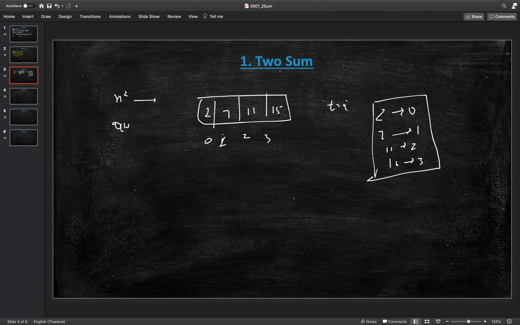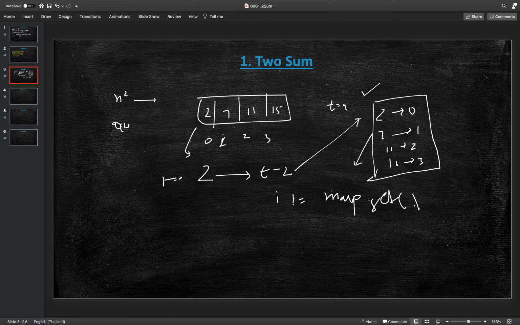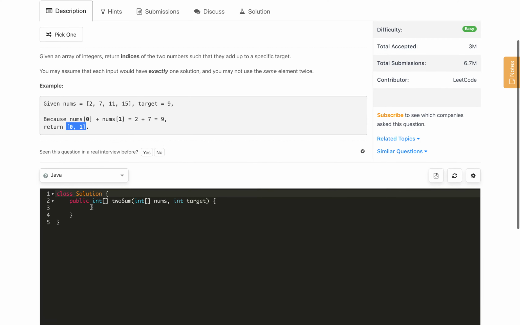Then we can do one pass, and in the second pass we come and check 2, then we check whether the complement, T minus 2, is contained in the map. Yes, if it is contained, we will compare the index. The index starts from 0. We will check that i should not be equal to the value we get from map dot get of target minus nums of i, basically 2. If it is not, then we found the pair. We will do this for all. So this is a two pass solution and I will explain the time complexity. First let's implement the code.